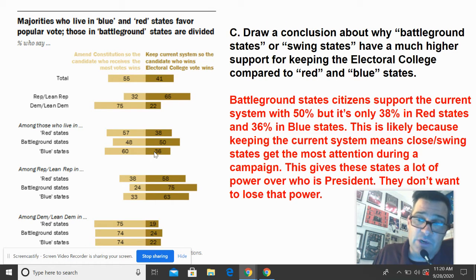Large swing states get more attention than small swing states because they have obviously more electoral votes. This gives these states a lot of power over who is president. They don't want to lose that power. All right, so now you may not have the exact wording of this, but if you identified the 50%, and then you said something about how swing states have a lot of power or influence and they don't want to lose it, then you're going to get a point.